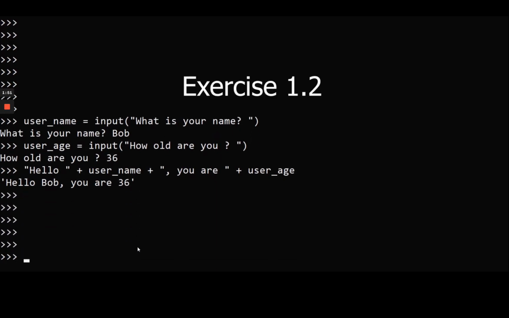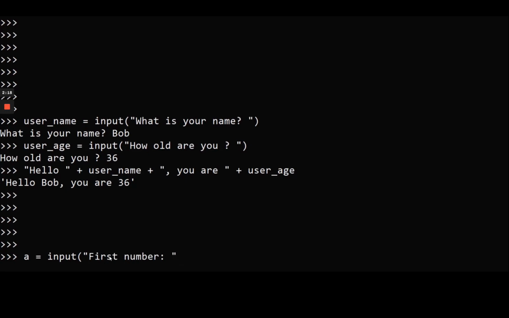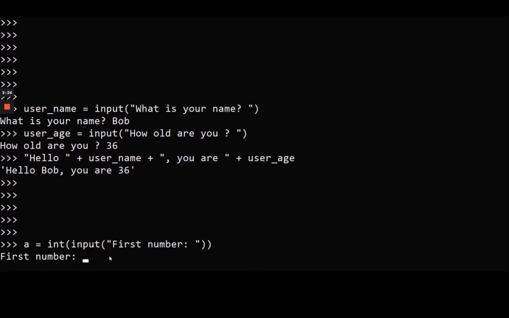Now the second exercise, you need to ask the user for 2 integer numbers, add them, and then print the result on the screen. So because we will need to add the 2 numbers, I'm going to need to cast what we get here, so the string, to an integer. So let's say a, we're simply going to use a and b. Okay, for this, a is equal to input, so let's say first number, and I'm going to put int like this. Okay, int input. First number, let's say 5.